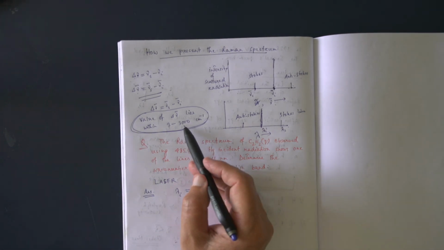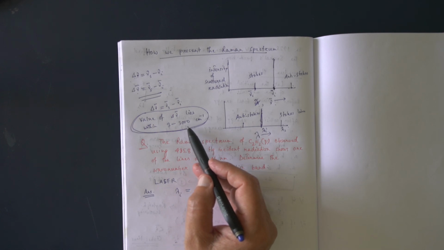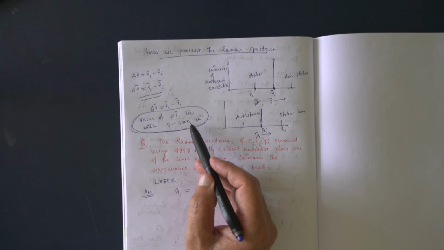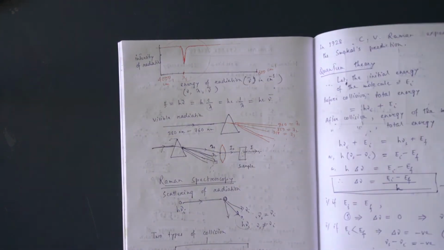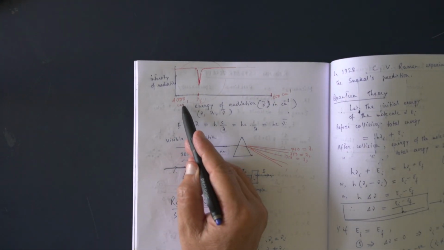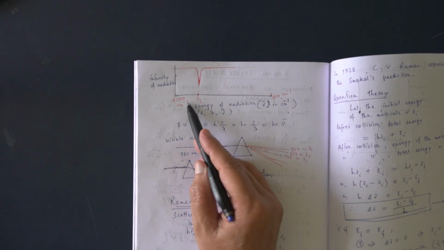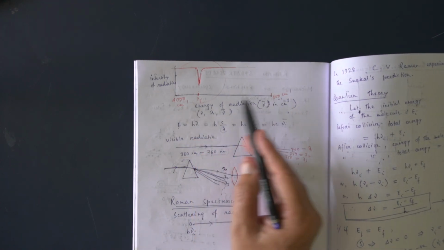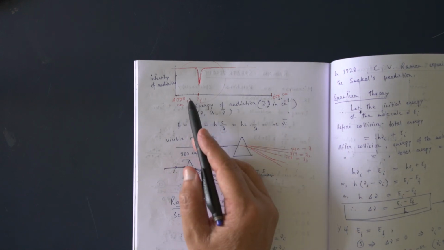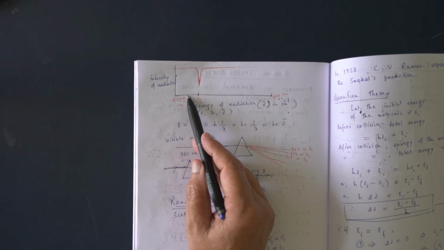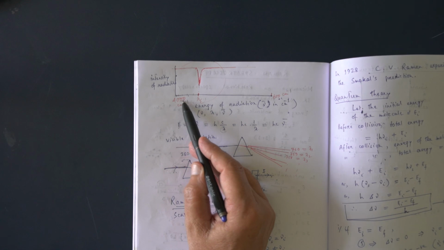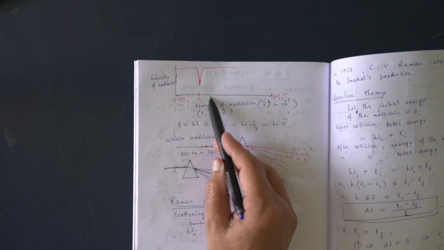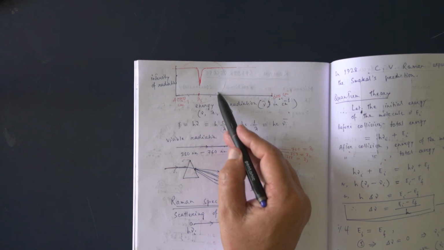So you see, in vibrational spectrum, what is the range we generally use? We generally use 4,000 to 600 centimeter inverse. So the energy of IR is varied from 4,000 to 600 centimeter inverse, and within this range we will see vibrational transition.